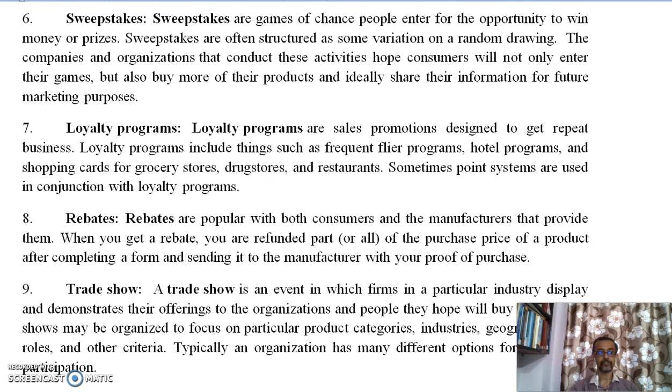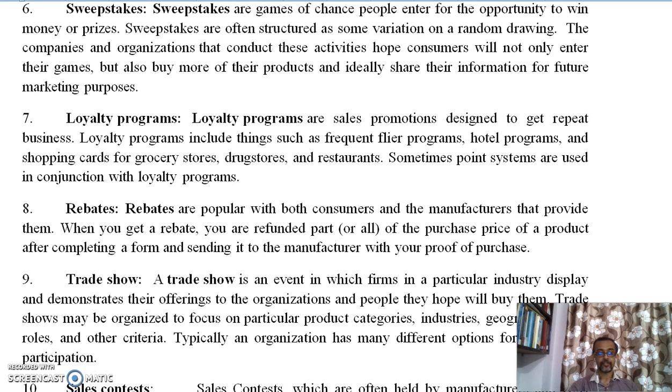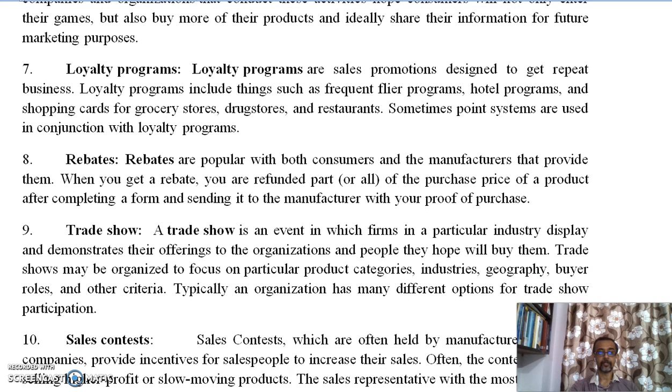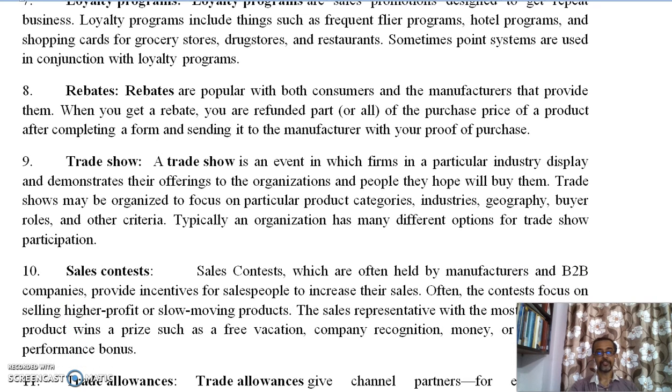Next point is trade shows. A trade show is an event in which a firm in a particular industry displays and demonstrates their offerings to the organizations and people they hope will buy them. Trade shows may be organized to focus on a particular product category, industry, geography, buyer roles, and other criteria. Typically, an organization has different options for trade show participation.